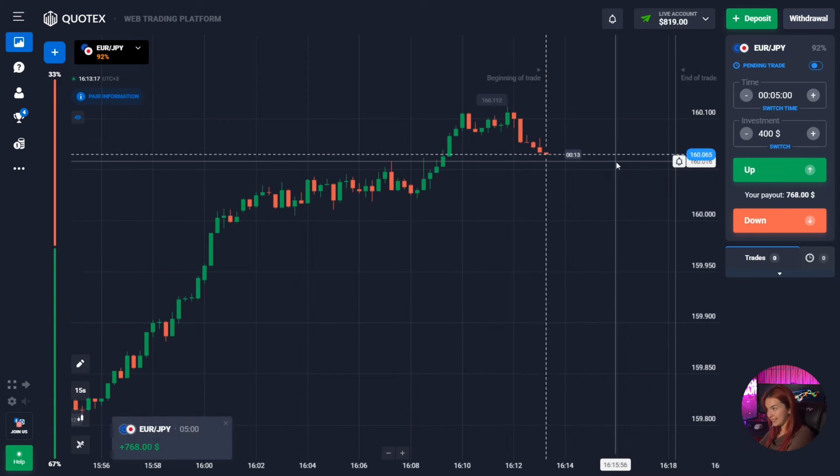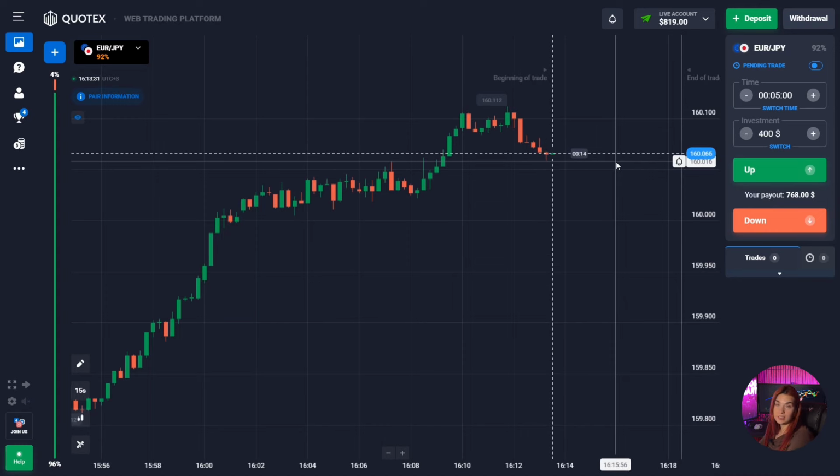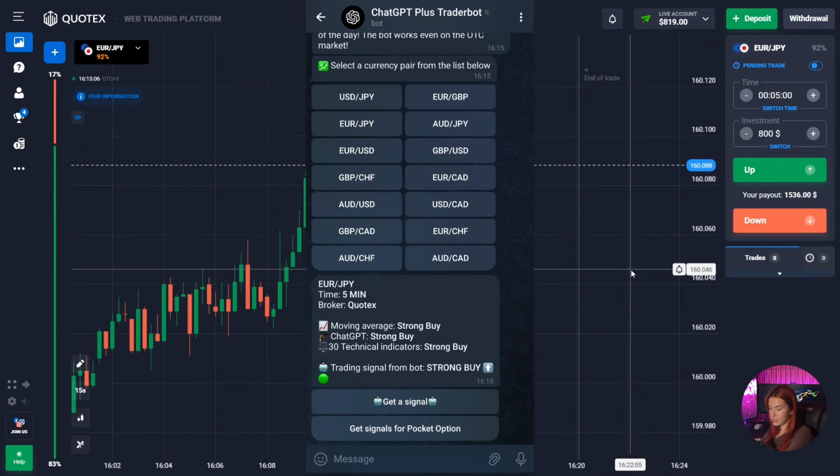Well, guys, that's great. As you can see, our price is showing growth and this deal brought us profit. So as you can see, the chatbot was right again, and combined with technical analysis, it worked great. Well, I suggest that we continue and request the next signal from this chatbot. So as you can see here, the chatbot advises us again to open a deal up.